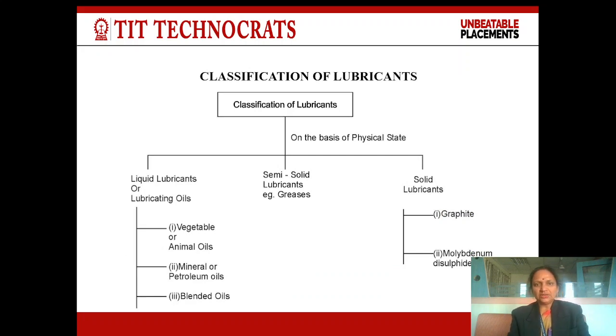Now we will discuss about the classification of lubricants. On the basis of physical state, lubricants can be classified into three types. First is liquid lubricant, second semi-solid lubricants, and third one is solid lubricants. Liquid lubricants, also known as lubricating oil, are vegetable oil or animal oil, mineral oil or petroleum oil, and blended oil. Semi-solid lubricants are greases, and solid lubricants examples are graphite or molybdenum disulfide.